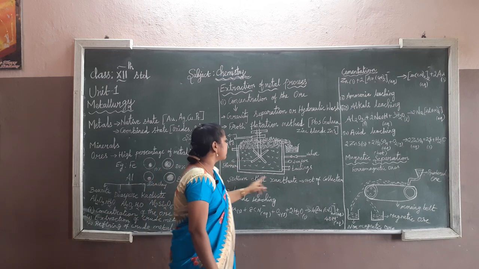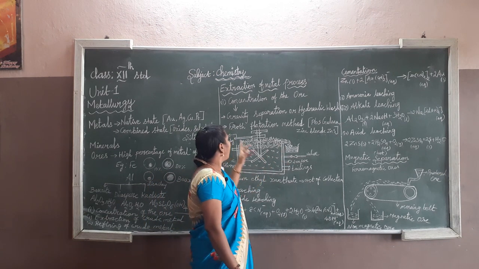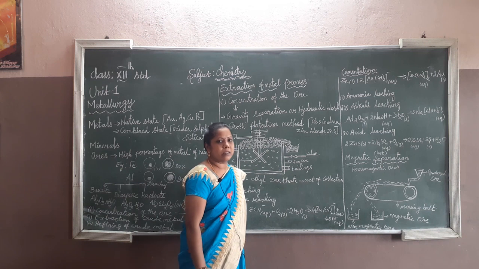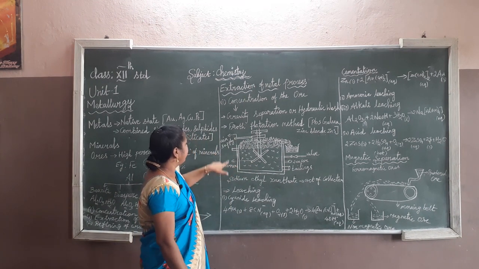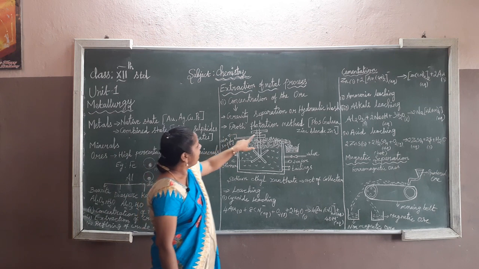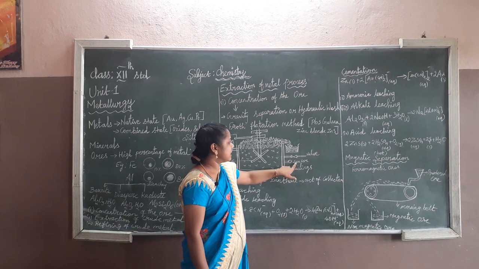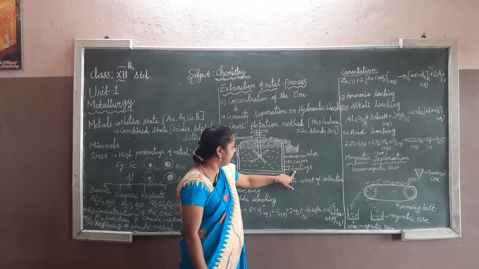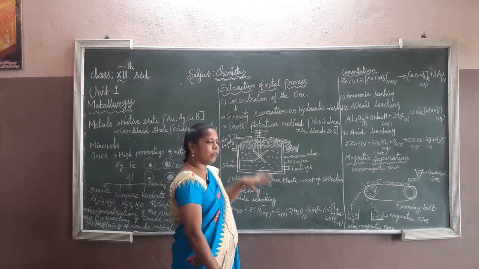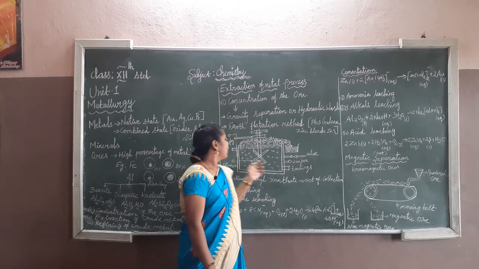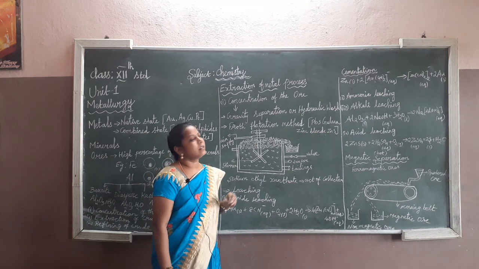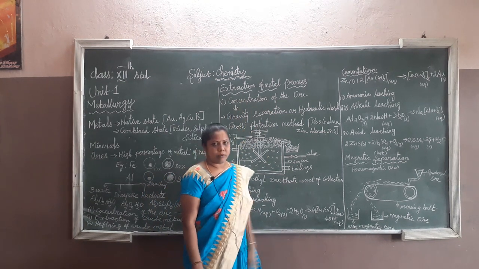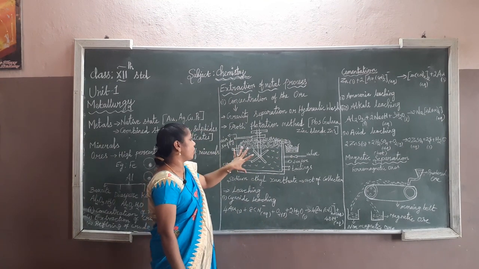So in these pictures, verify for me how the froth flotation method process is going. For this, it's the air supply, this motor and the sensor. This is the tailings, and we have to go through the process. How to connect the froth flotation method? How to remove the impurities to concentrate the ore. Okay, so now let's go for the process.